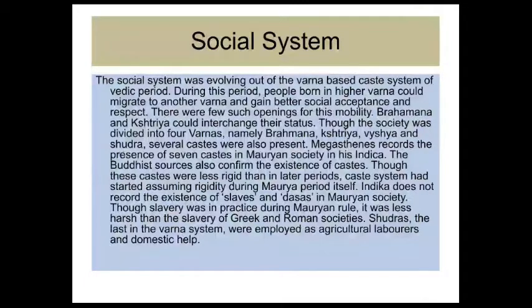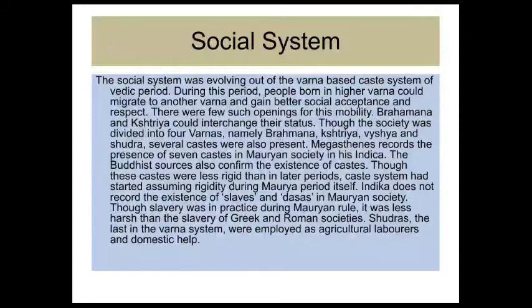Social system. The social system was evolving out of the Varna-based caste system. Already in the earlier civilization time, we know about the Varna system, upper caste and lower caste, from the Vedic period. During this period, people born in a lower Varna could migrate to another Varna and gain better social acceptance and respect.